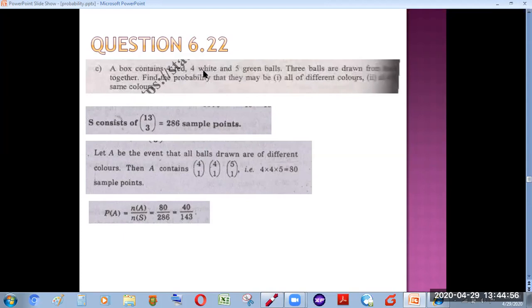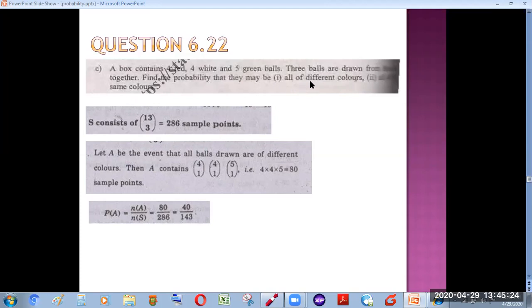And how many balls do we have to select? You have to select more than one. That means 3 balls we have to select. So in how many possible ways can we select these 3 balls? There will be 13C3 ways, which gives, after calculation, 286 possibilities in which we can select 3 balls out of 13 different colored balls. So this defines the number of elements in our sample space.